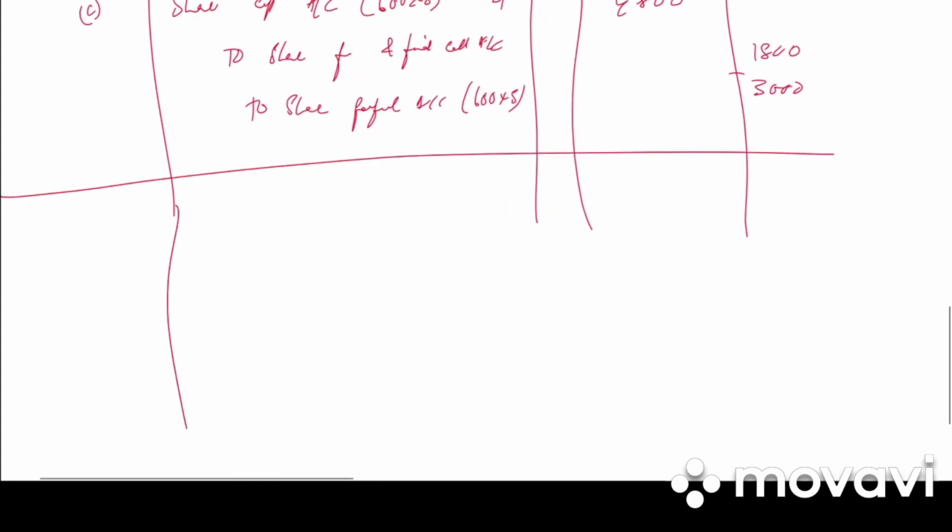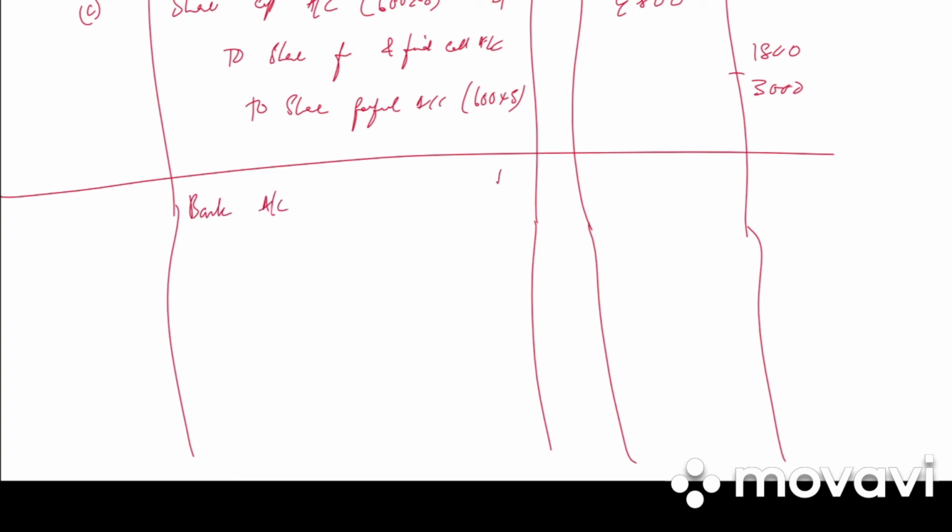So write the narration: forfeiture of 600 shares. Next is the reissue entry. Bank account debited, share forfeiture account debited, to share capital account. 8 rupees they reissued at 7 rupees. So loss is of 1 rupee. And how many shares are reissued? Only 200. 200 into 1.